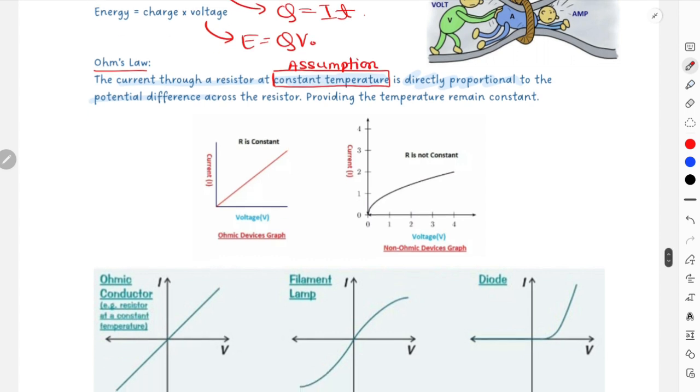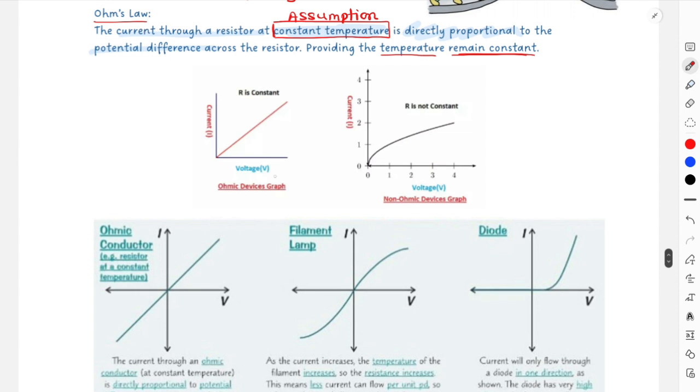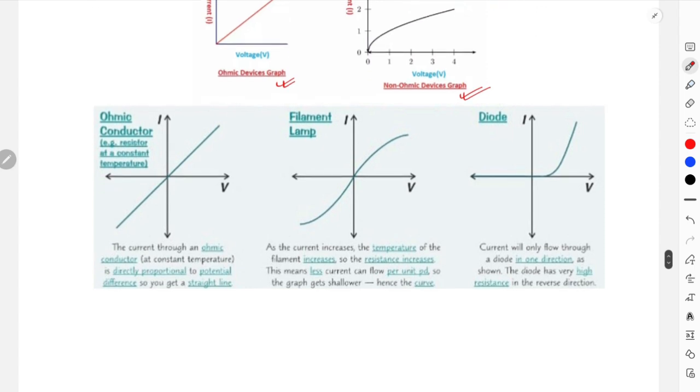Again, the temperature has to remain constant. This is how the ohmic conductor behaves at constant temperature, and this is how it behaves when the temperature is not constant. This is for non-ohmic conductors. In this case the temperature was changing, so this was the changing temperature. Okay, and then again we have three graphs.